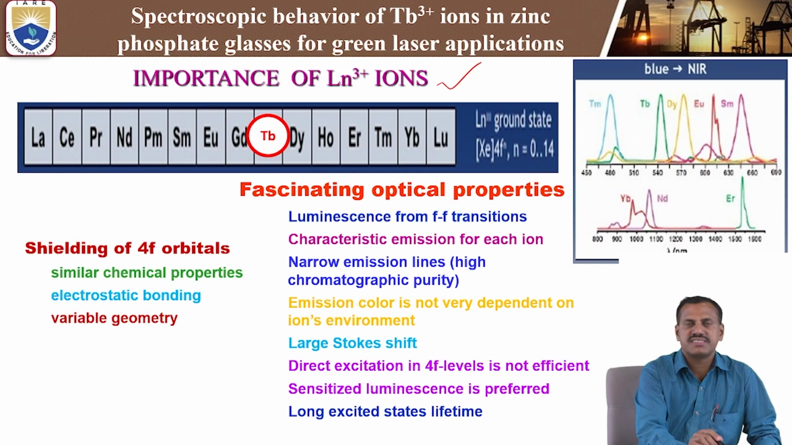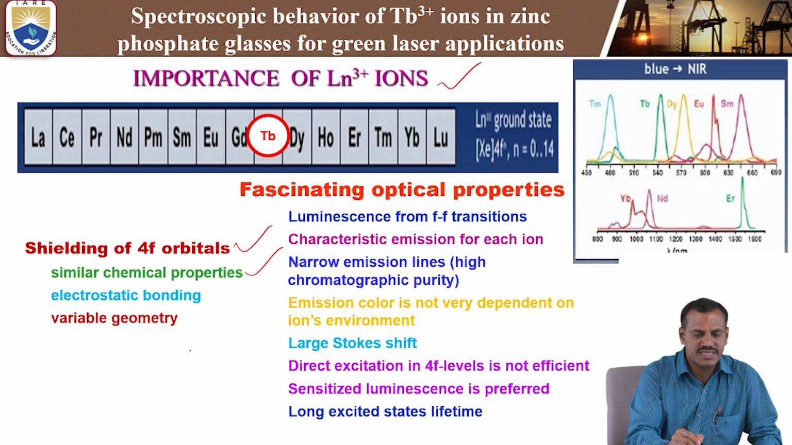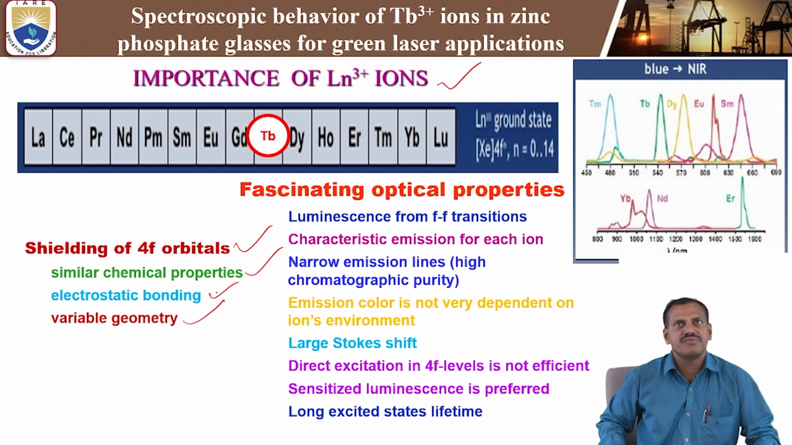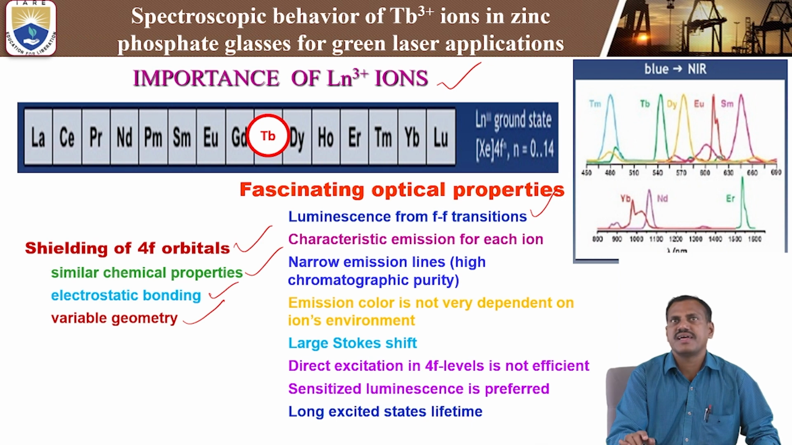Terbium-3 plus ions are mainly f-block elements. The 4f orbitals are shielded, because in the electronic configuration the outermost electrons are in the 4f orbitals. That is why they are shielded. They have similar chemical properties, electrostatic bonding and variable geometry. These are the importance of rare earth elements. Next, what are the important applications of the rare earth elements or lanthanide ions? They have fascinating optical properties, particularly luminescence from f to f transitions, because they belong to the f-block elements. That is why each and every transition comes from f to f transitions.